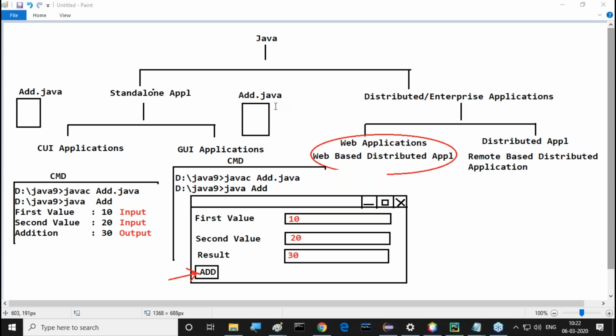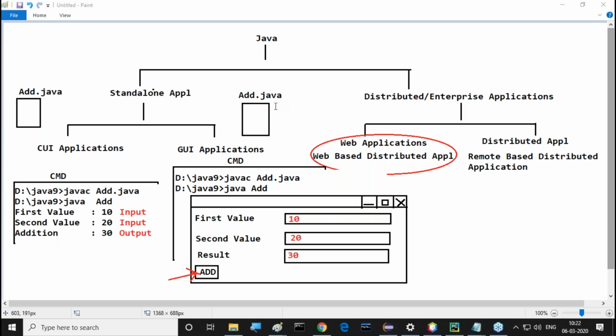Moreover, it is a standalone application, designed in such a way to take input data from the user through the collection of graphic components, and to provide output data to the user through the same collection of graphic components.